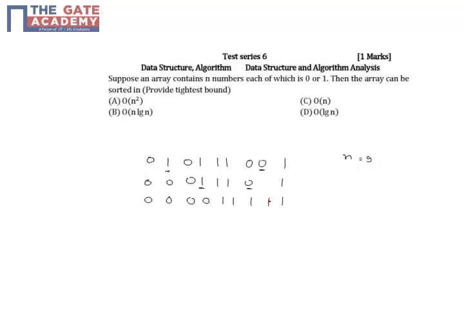So within one iteration, only n comparisons will be required to sort such an array which has only 0 and 1. So the tightest upper bound which I can have is order of n. The worst case will also have order of n complexity, just because in the worst case I can have all ones or all zeros. So the answer is C.